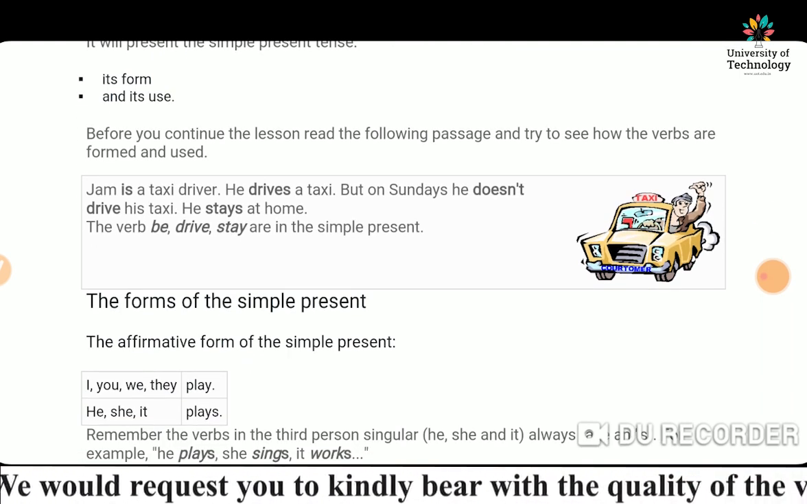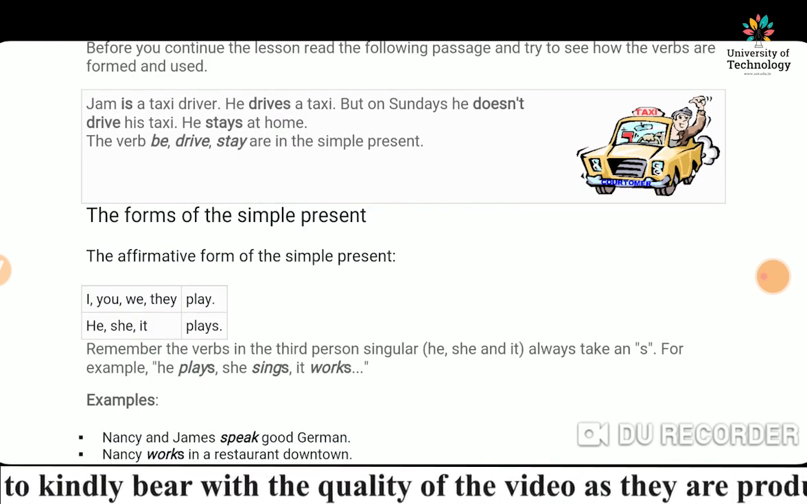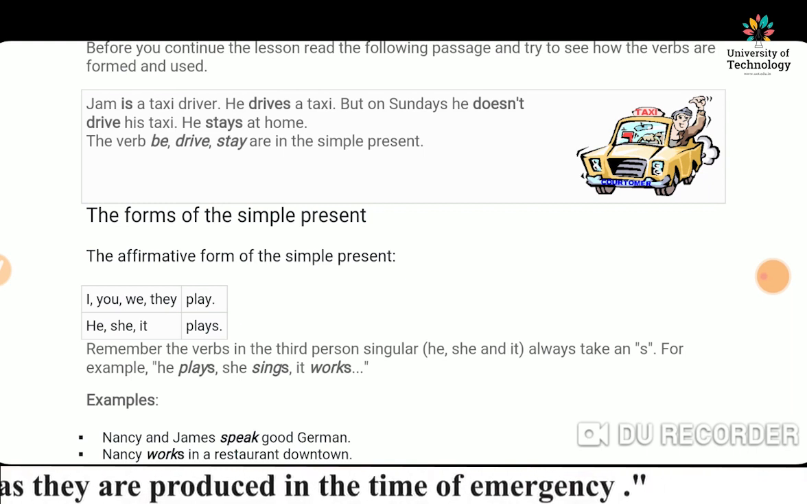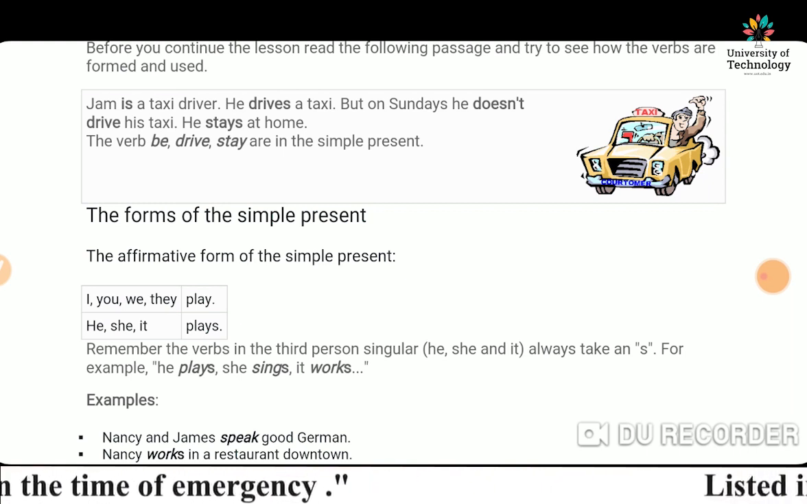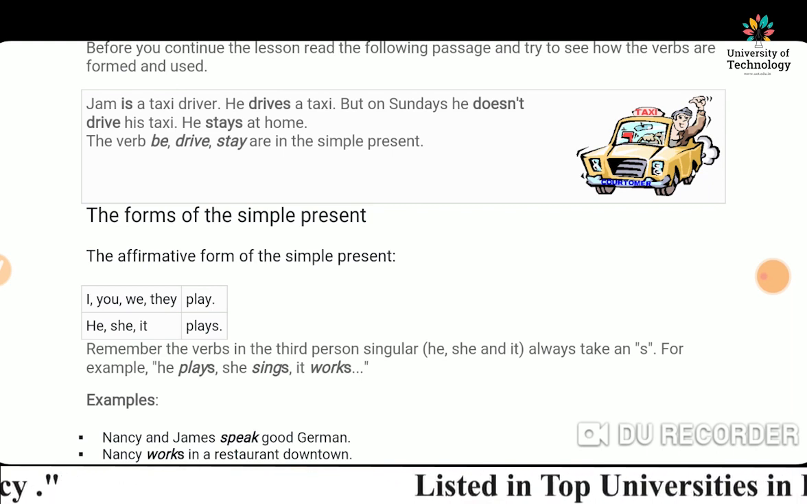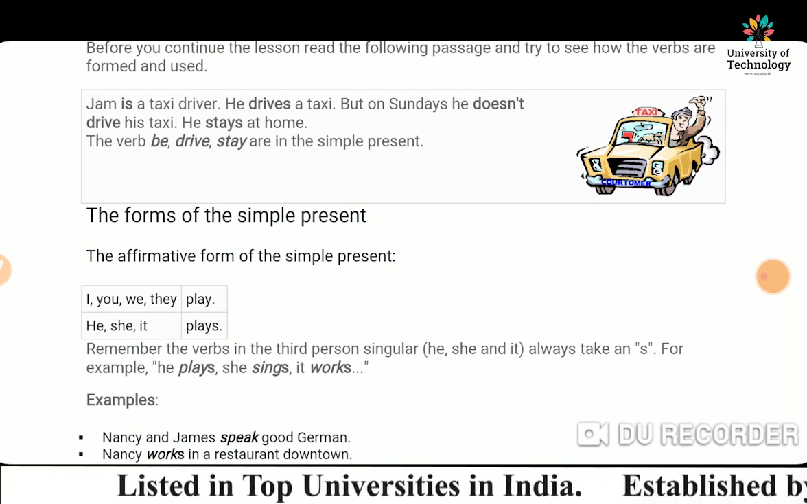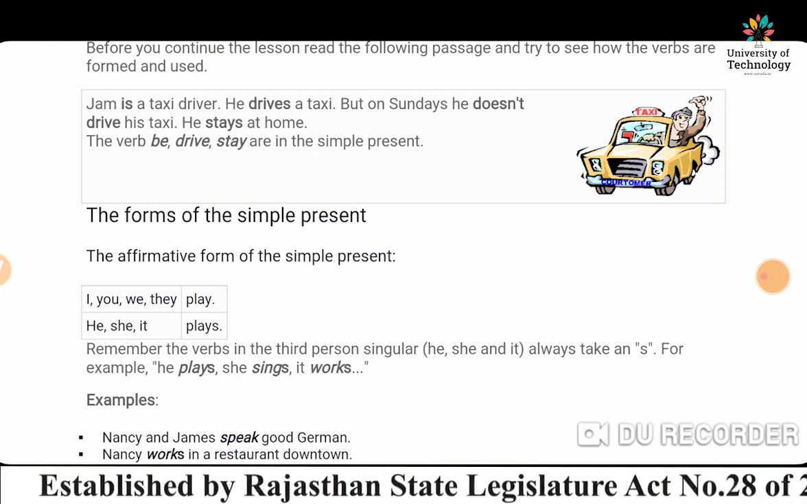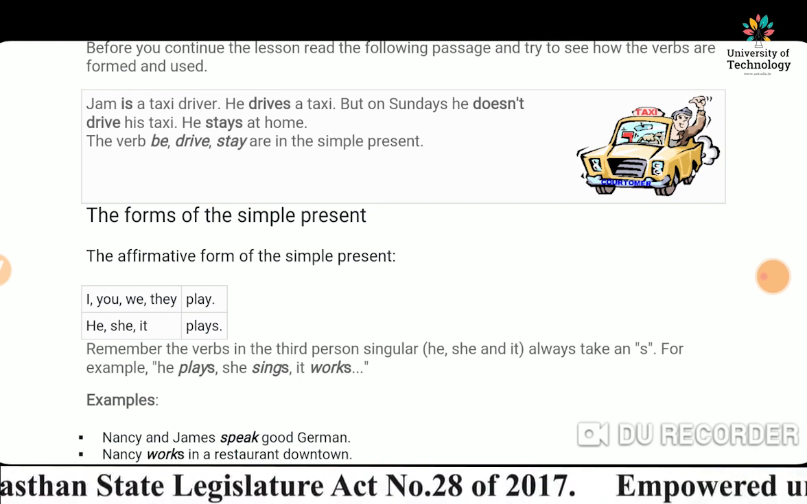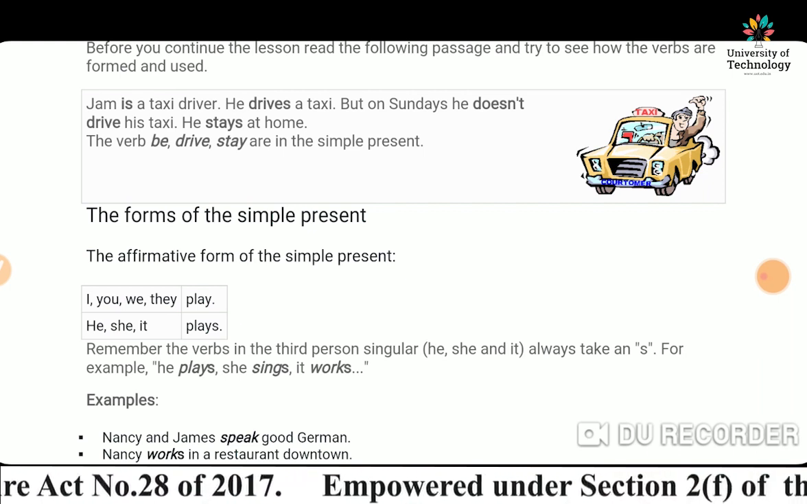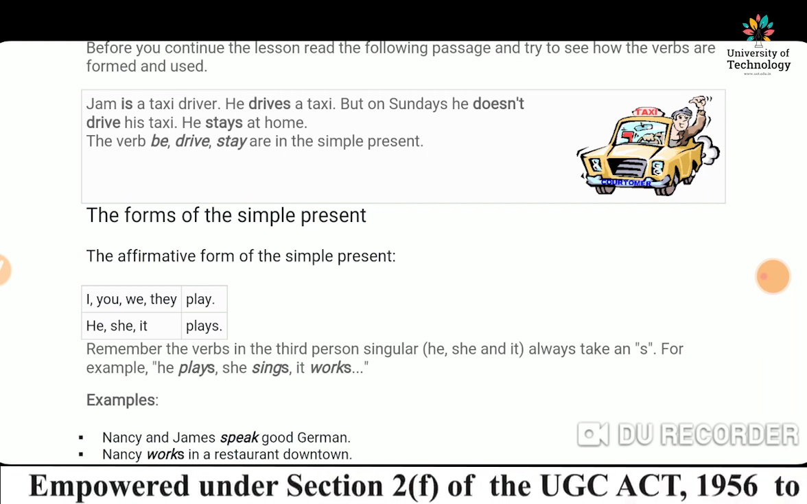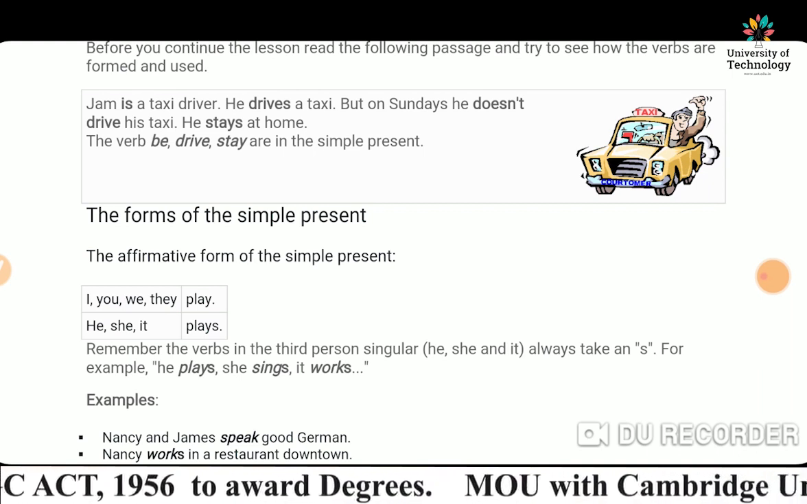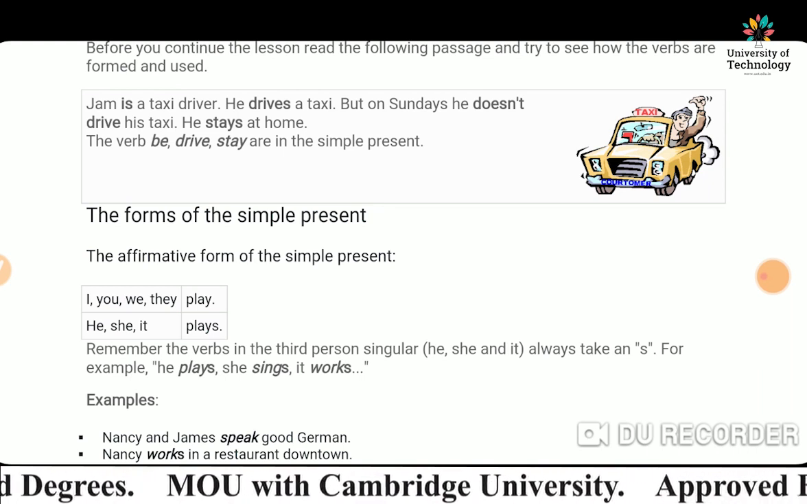Next, the forms of the simple present. The affirmative form of the simple present: I, you, we, they, we have to use the verb first form. He, she, it, we have to use the verb first form plus s or es. Remember, the verb in the third person singular, he, she, it, and name, always takes an s. For example, he plays, she sings, it walks.